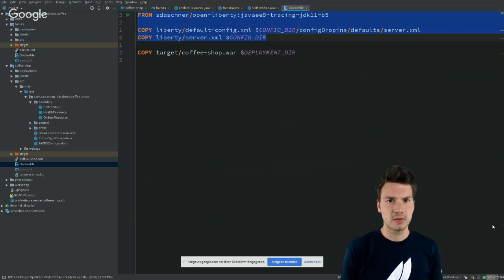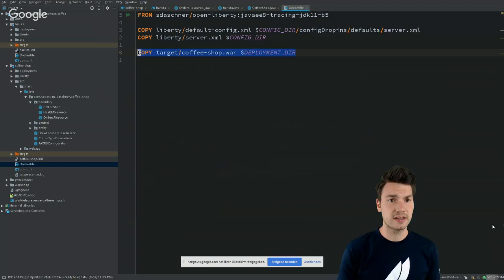Then we will add some thin configuration, also show more of that in a second. And then actually the only thing we're really adding during development is the WAR file, our deployment artifact, our coffee shop WAR. It resides inside target if we build that using Maven, and that's pretty much it.